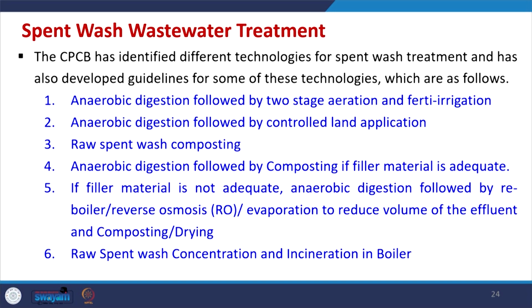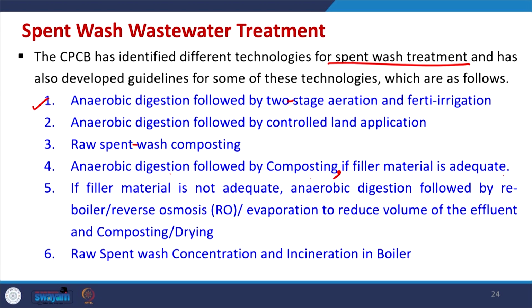CPCB, the Central Pollution Control Board, has identified different technologies for spent wash treatment, and developed guidelines for some of these technologies as follows: anaerobic digestion followed by 2-stage aeration and fertirrigation. Then anaerobic digestion followed by controlled land application, raw spent wash composting, anaerobic digestion followed by composting if filler material is adequate.